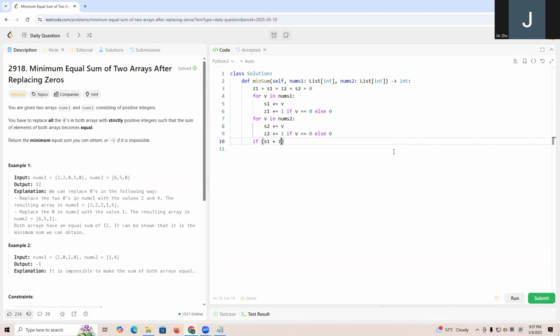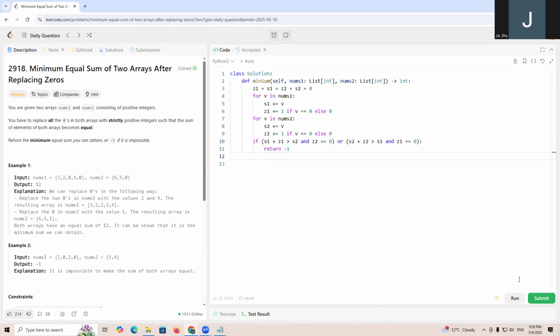So we just need to compare: if S1 plus Z1 is greater than S2 plus Z2 and the count two equals 0, or S2 plus Z2 is greater than S1 plus Z1 and Z1 equals 0, then in either of these two cases we are not able to get the two array sums to be equal, so just return -1.